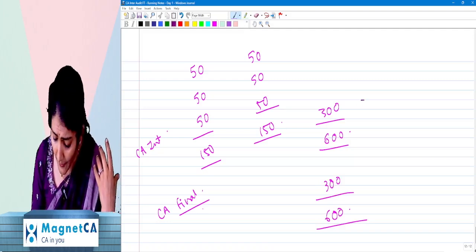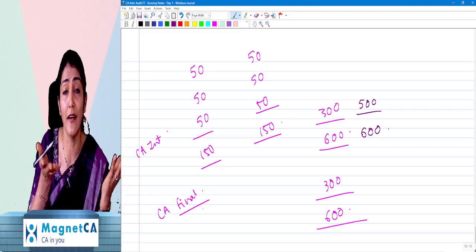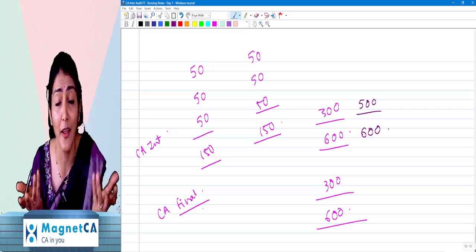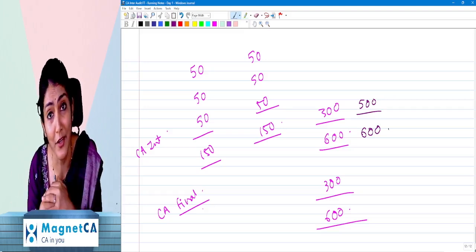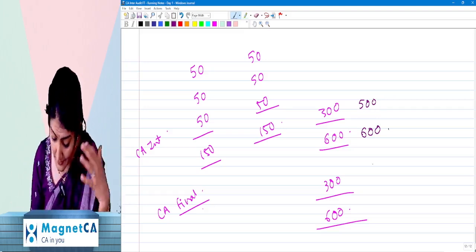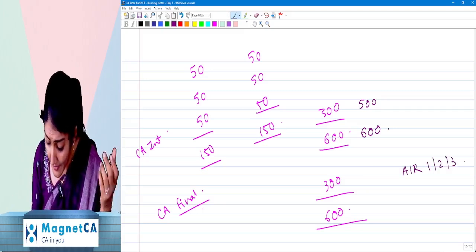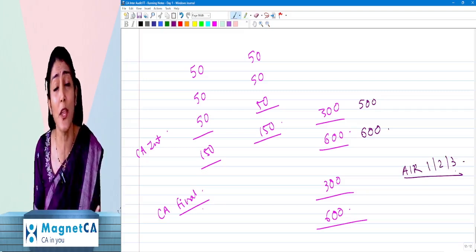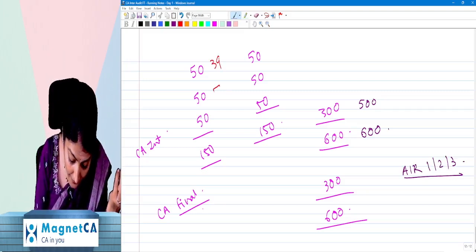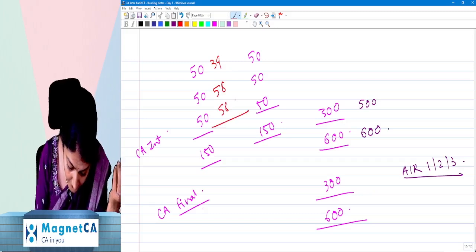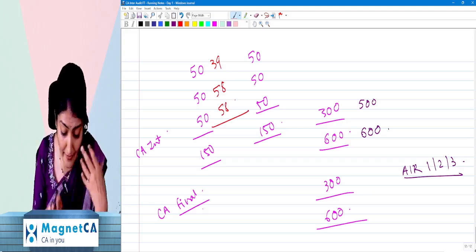Ma'am, what if I get 500 out of 600? Very good. ना मैं तो आरती उतारू रे. It is so good. Bringing joy and happiness to the world. If you get 500 out of 600, ma'am, what if in CA final I get all India rank 1, 2, 3? Get it now. Who is stopping you? The problem is if you get some 39 and you get some 58 and 58. है ना, ऐसा कैसा failure है ये?